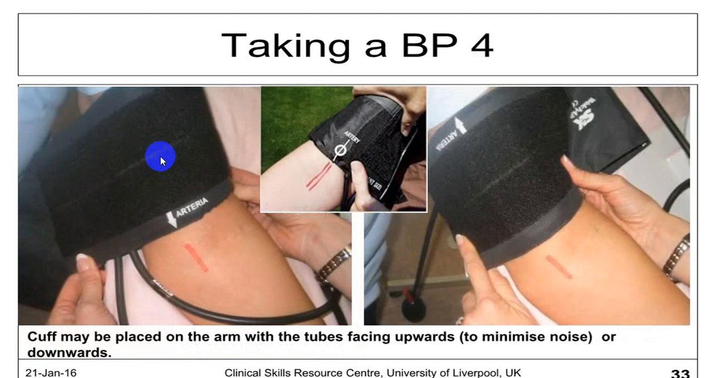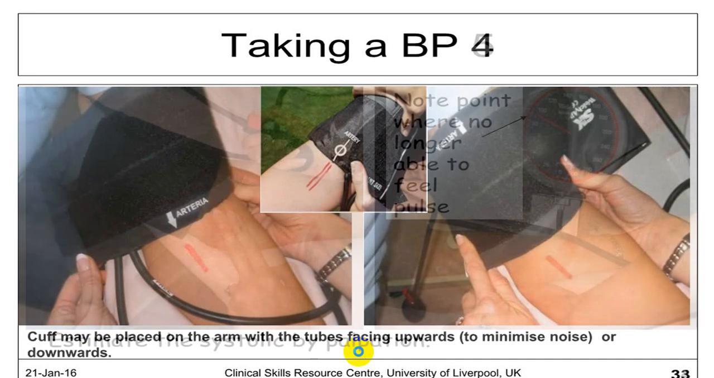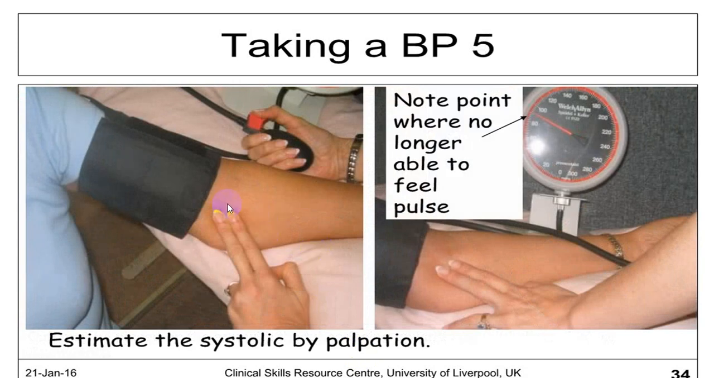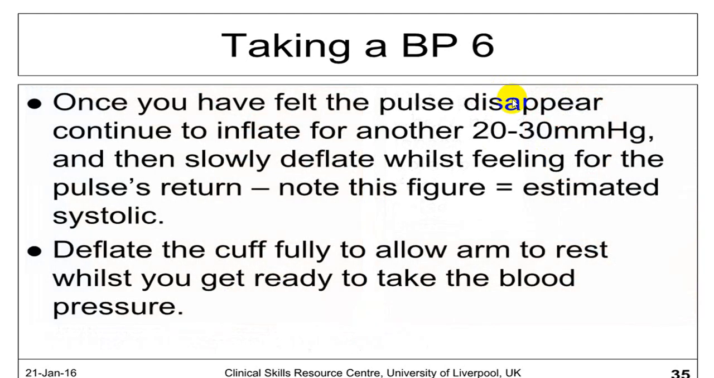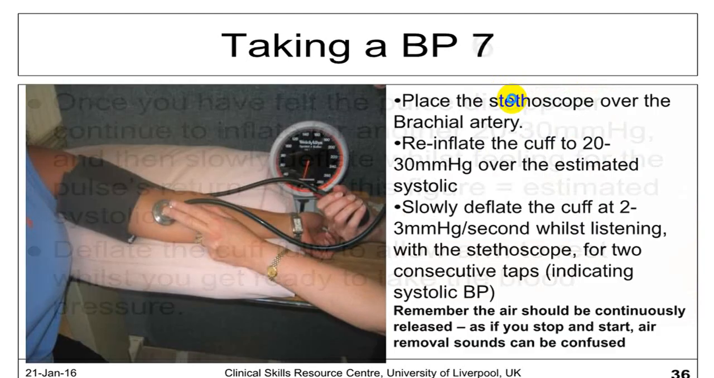The BP cuff, when you tie it, should not be too tight or too loose. And these two tubes should be over the brachial artery. Palpate for the brachial artery. You roughly judge what is systolic and what is diastolic, and then you can take the reading with the auscultatory method.